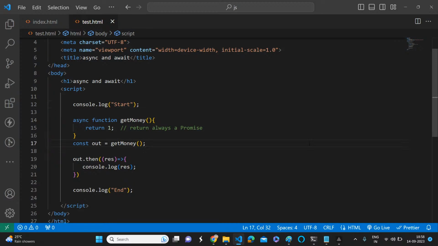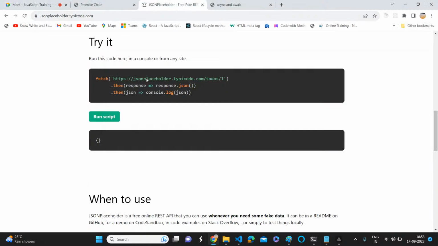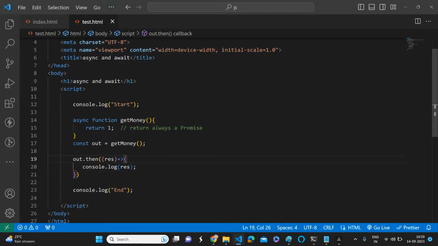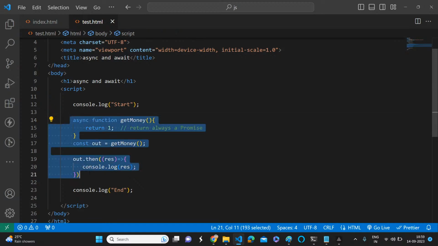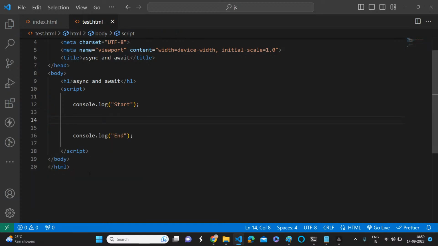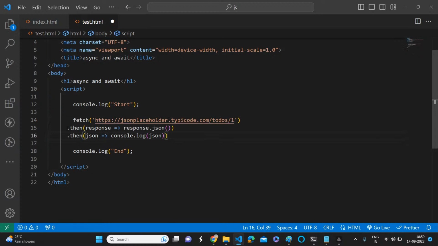Okay, fine. So let's see how we can use async await. That's the most beautiful thing. Here, this is an asynchronous function, right? So let's take this example, JSON placeholder, so that you will understand this. Now I'm removing this logic. Now tell me what will be the output for this one. What will it print?